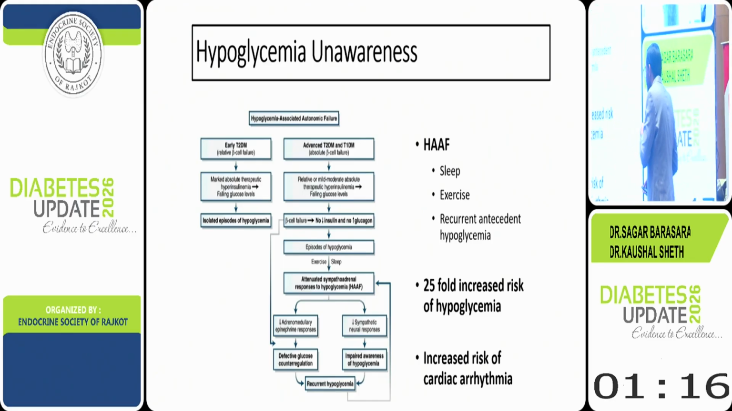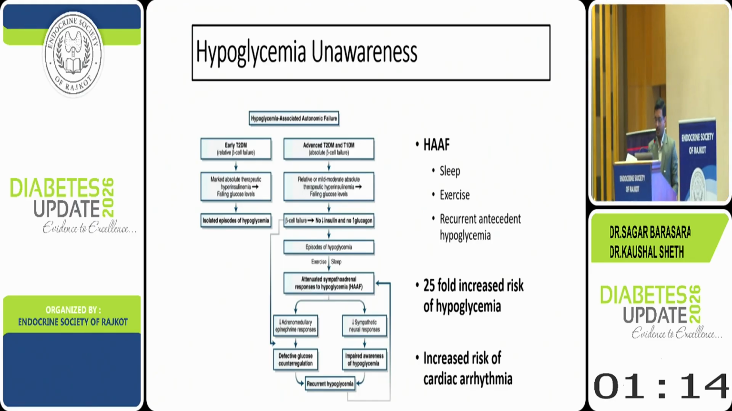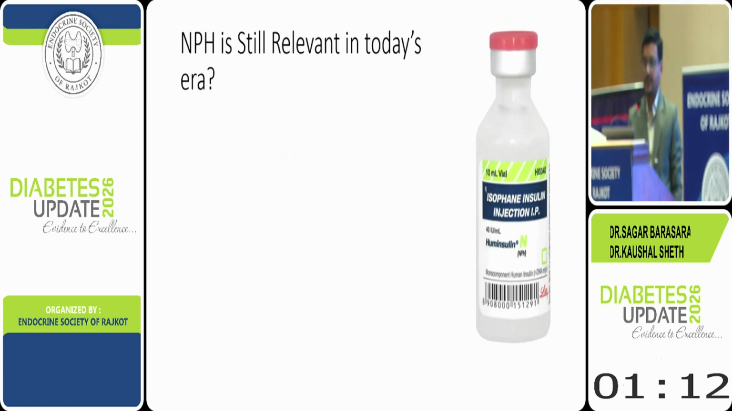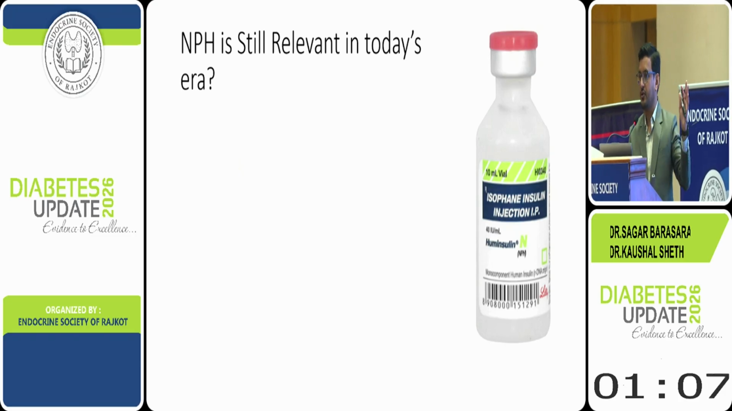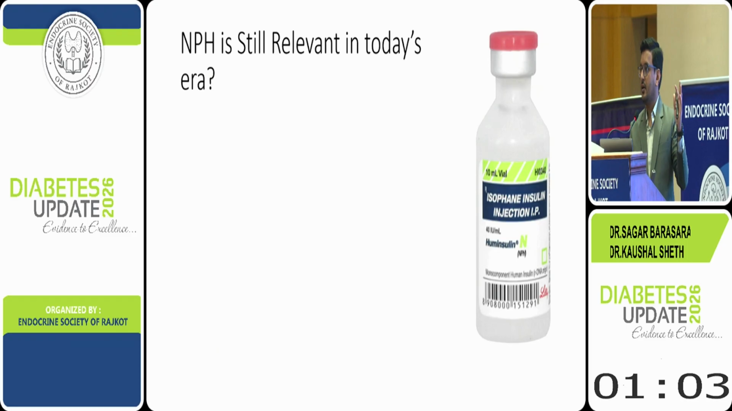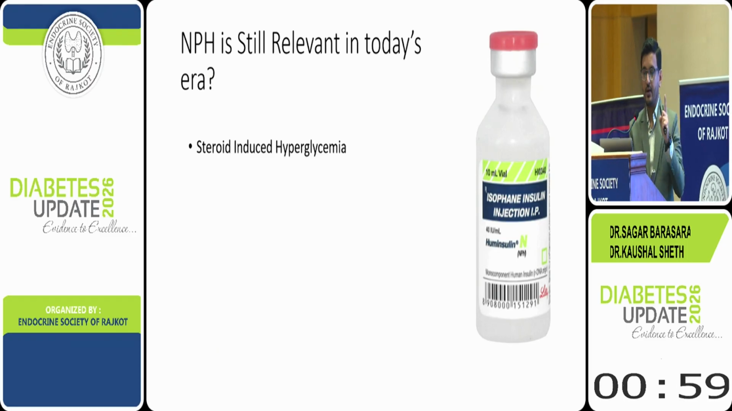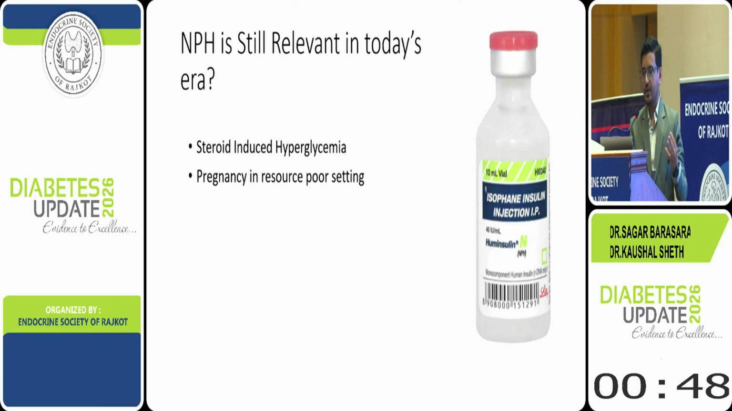So now we have certain spotters for you. We want an answer from you in 10 seconds. What is the relevance of NPH? Is it relevant today, or are we not using it at all? Anyone? So yes, there are very few situations where NPH is still relevant. It is steroid-induced hyperglycemia because it matches the pattern of prednisolone, so it can effectively control the glycemia in someone on steroids. In pregnancy we can also use it, but we are not using it practically right now.